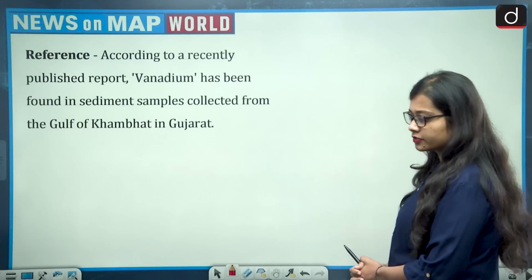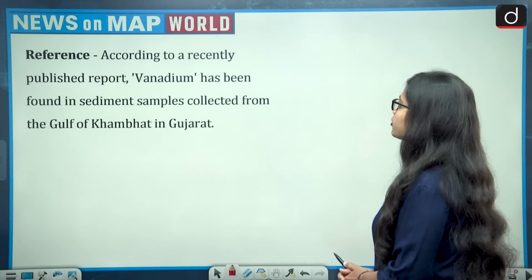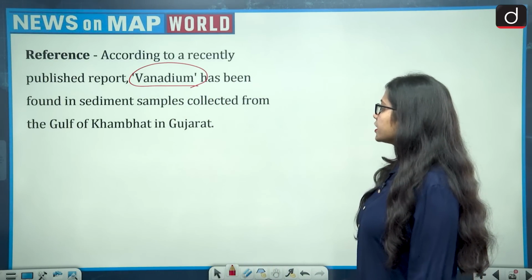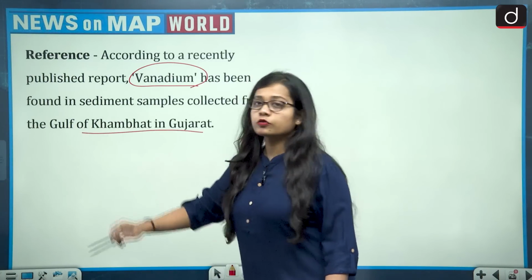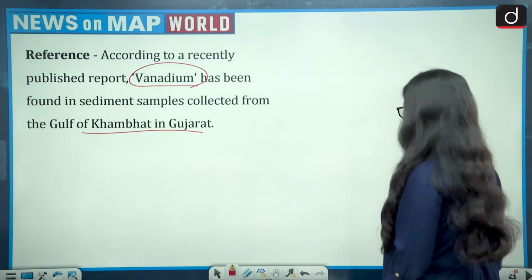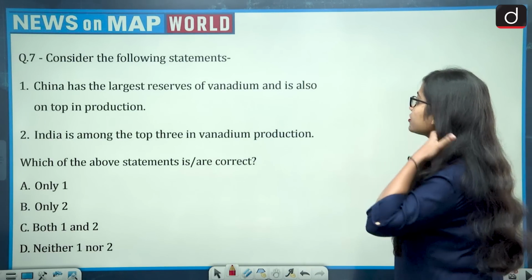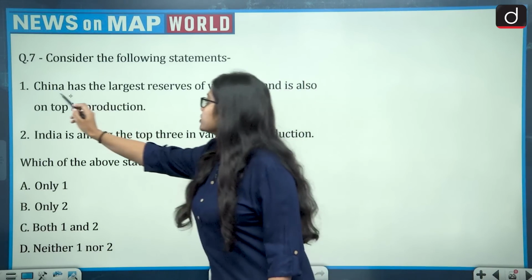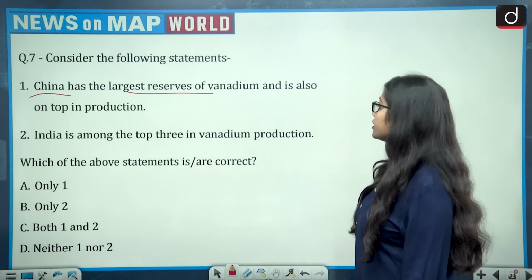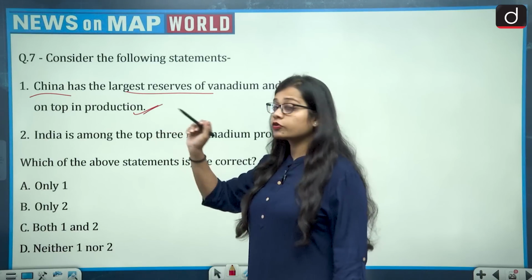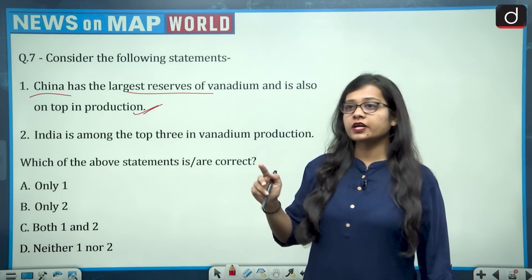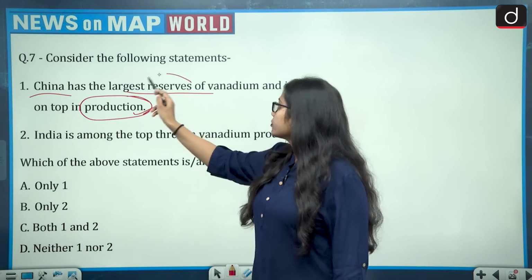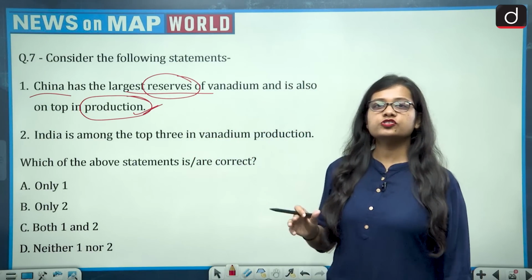And the reference says that according to a recently published report, vanadium has been found in sediment samples collected from the Gulf of Khambat in Gujarat. This brings vanadium to the news. So the question says, consider the following statements. First, China has the largest reserve of vanadium and is also on top in production. So the question is asking two important facts about China, that in production it is on top, and when it comes to reserves of vanadium, then also China is on top.